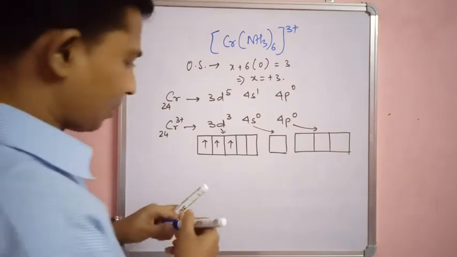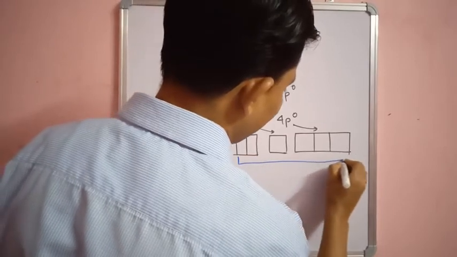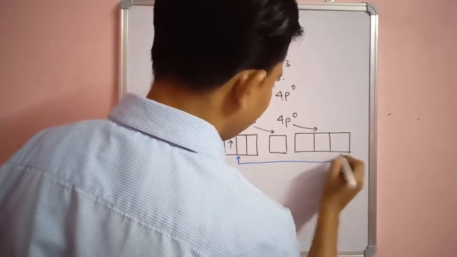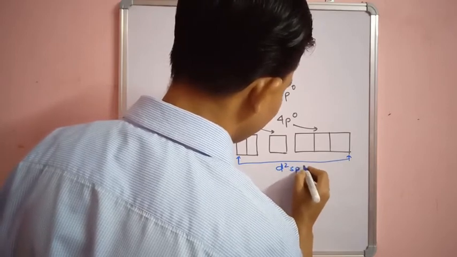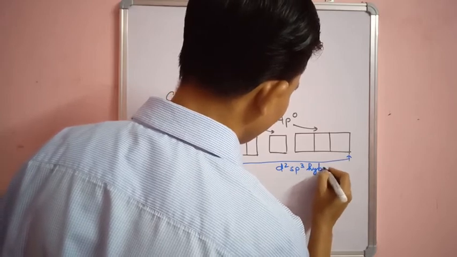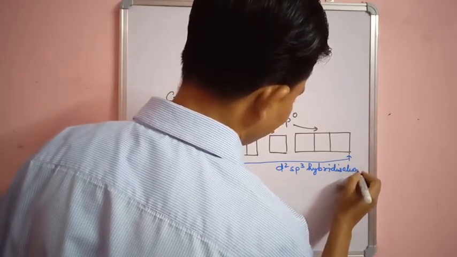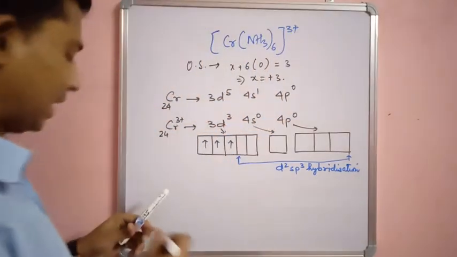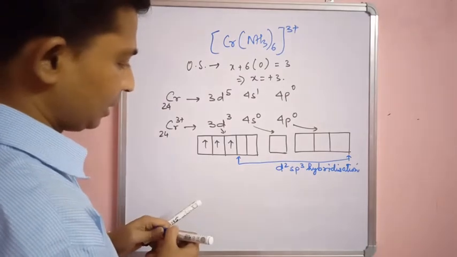These orbitals will undergo hybridization, and we will have d2sp3 hybridization.